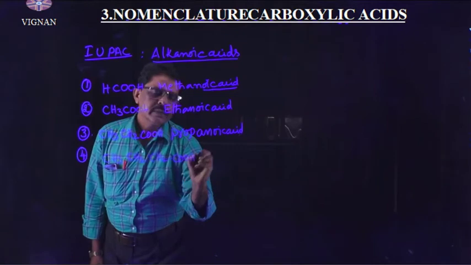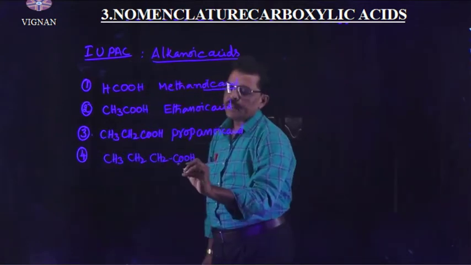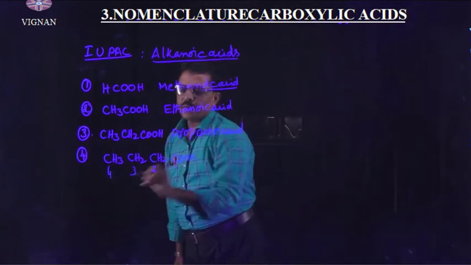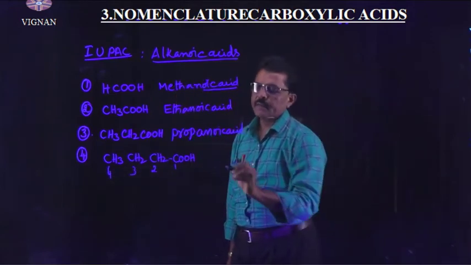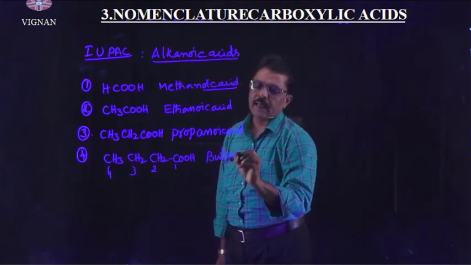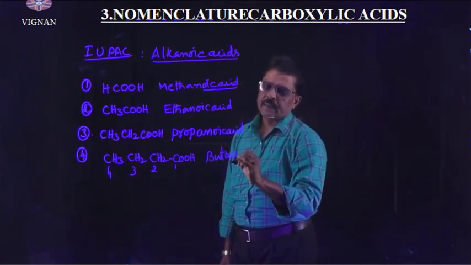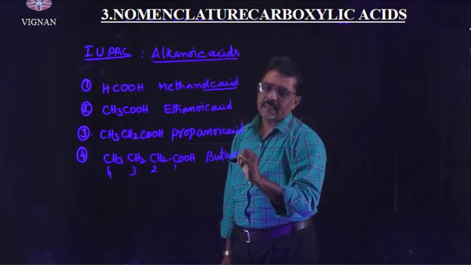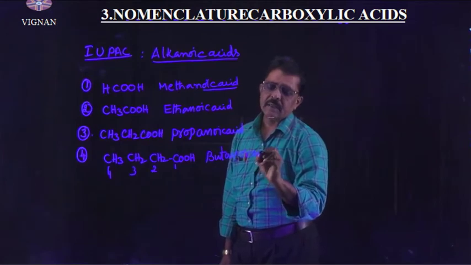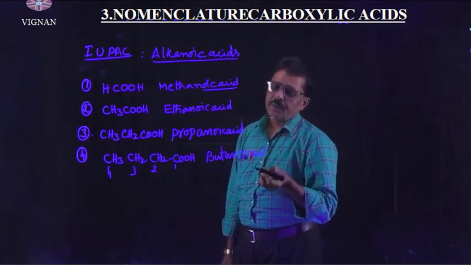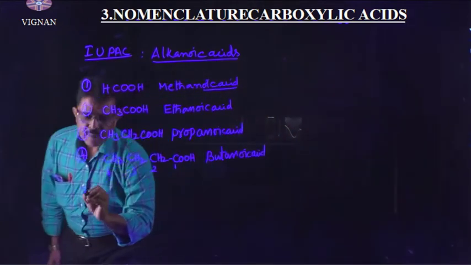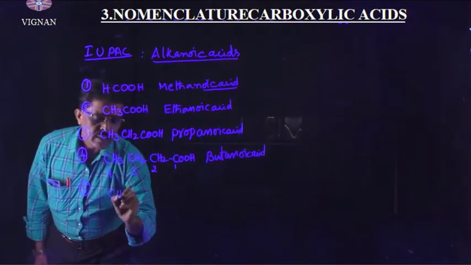CH3CH2CH2COOH. Here, how many carbon atoms are there in the longest chain? 1, 2, 3, 4. 4 carbon atoms are there. Then we can write the root word as but, and single bonds are there, so the suffix is "ane", and the terminal e is replaced with "oic acid". Then we will get butanoic acid.